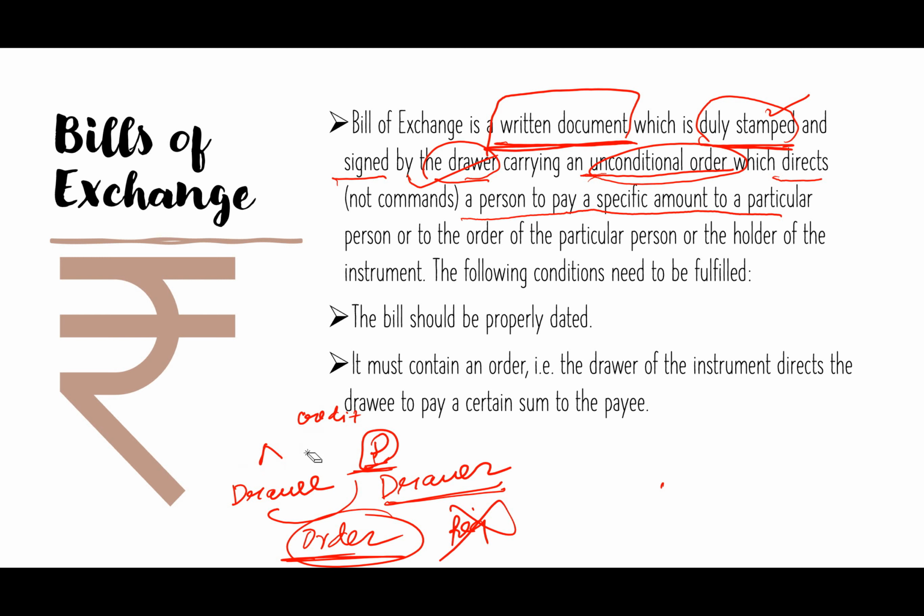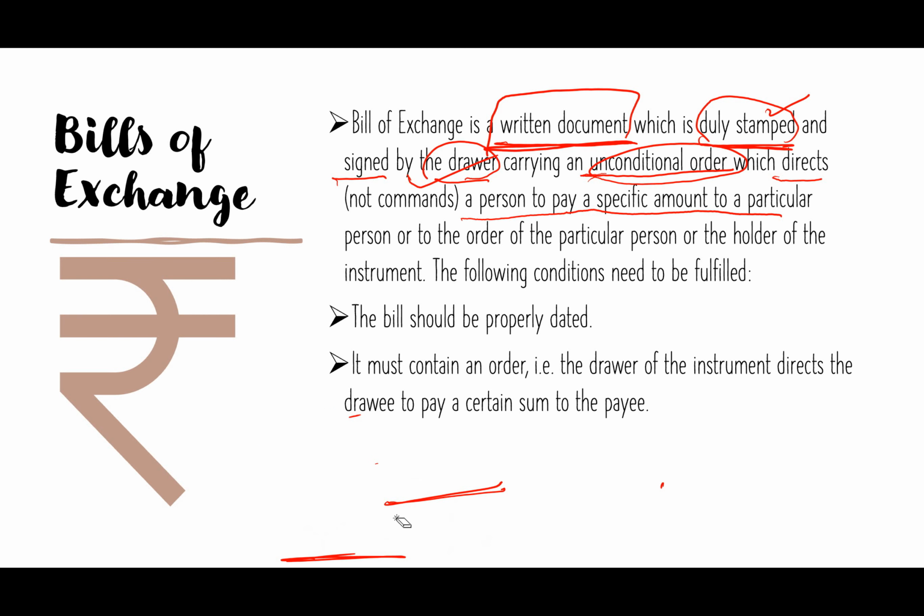Now, to whom can N pay? N can pay to 3 different parties, on the order of the drawer, or the person from whom the credit has been taken. Here in our example, P can order N to pay to 3 parties. First, to the drawer, the person who has made the bill. The drawer can also be the payee.